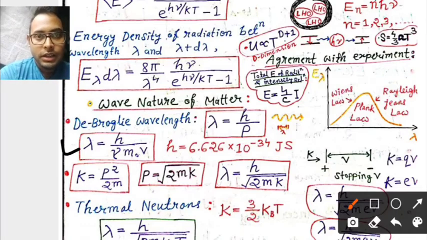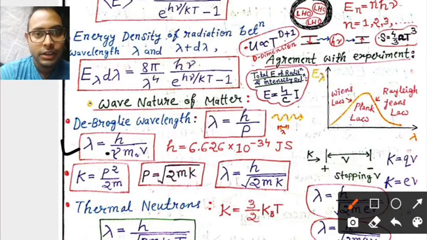In the relativistic condition, we need to add a relativistic correction. This is the value of gamma here. When a particle is moving with relativistic speed, almost equal to the speed of light, then we need to use this formula. Don't use the wrong formula in the exam, so remember this.